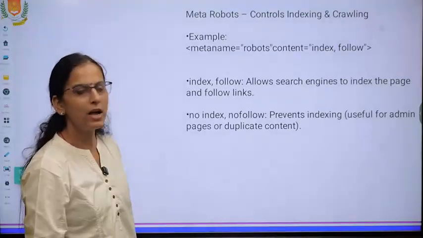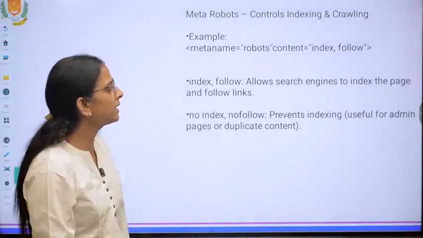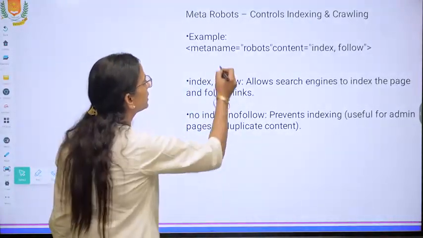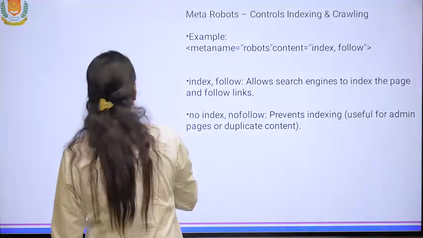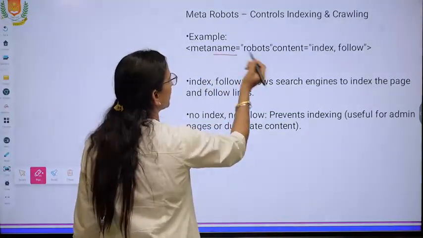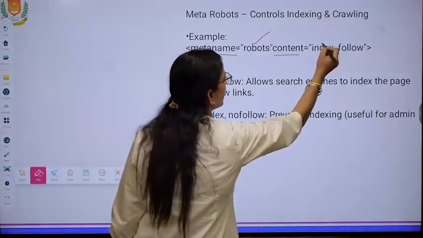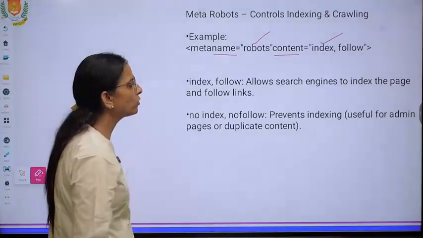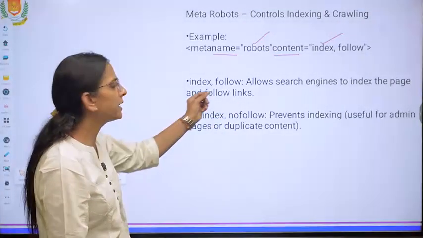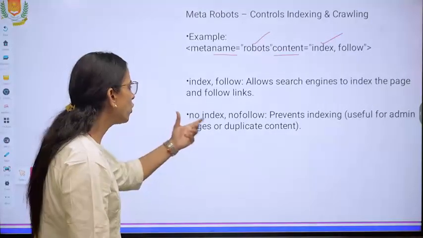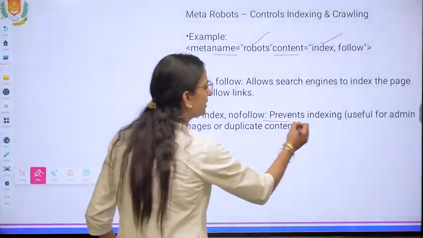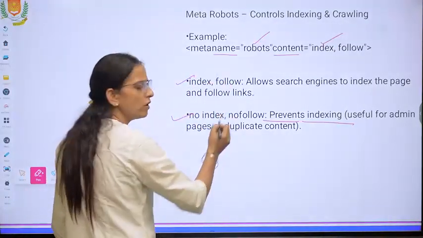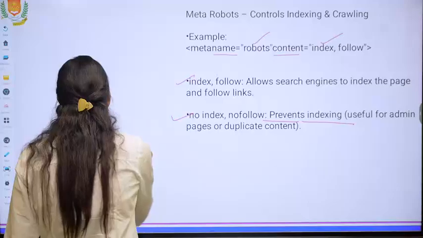Then we have meta robots, which controls indexing and crawling. For example, meta name robots is there. We have given the name. This is the name. This is the content. Index, follow allows search engines to index the web page and follow the links. No index, no follow prevents the indexing. So it can be turned on and off according to the requirement.